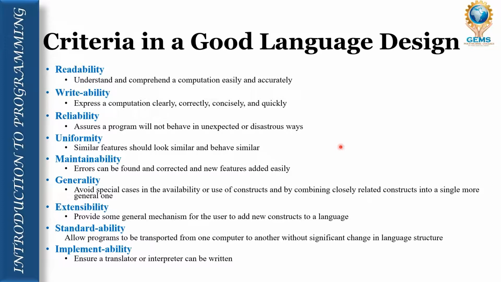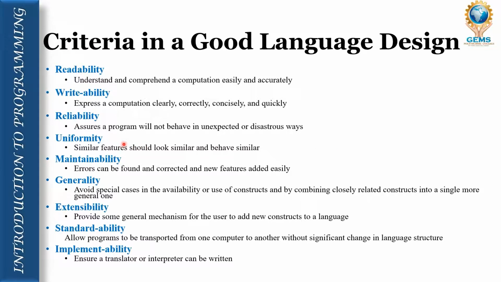Readability is one of the criteria: the language must be easy to understand and comprehend the computation easily and accurately. Writeability: express a computation clearly, correctly, quickly. That means we are able to write, clearly explain, and quickly do things.